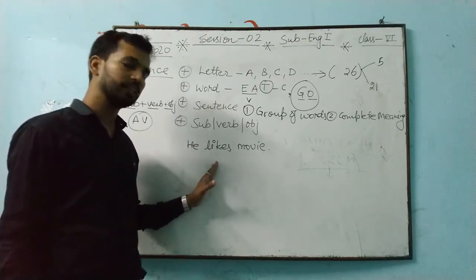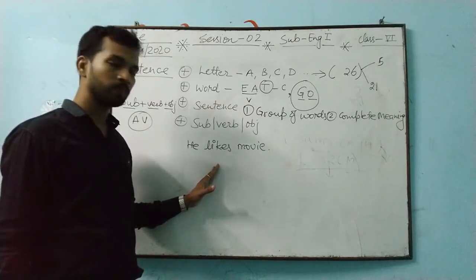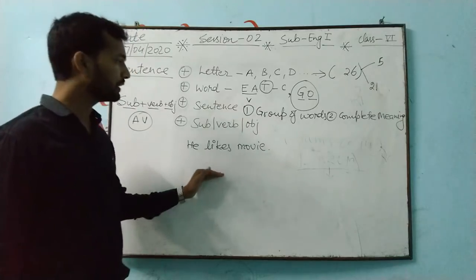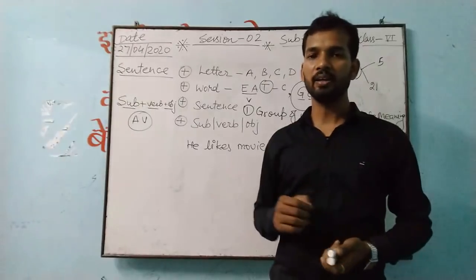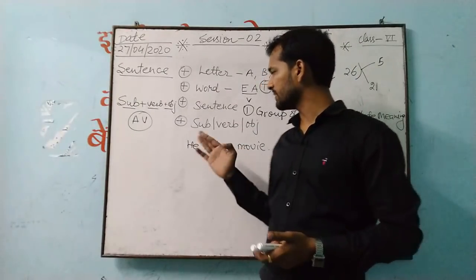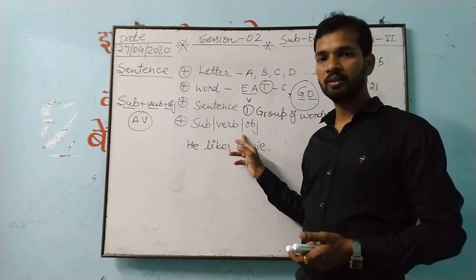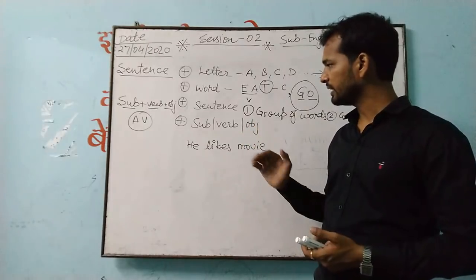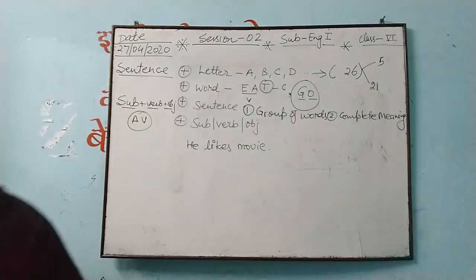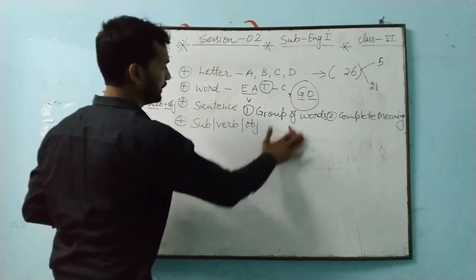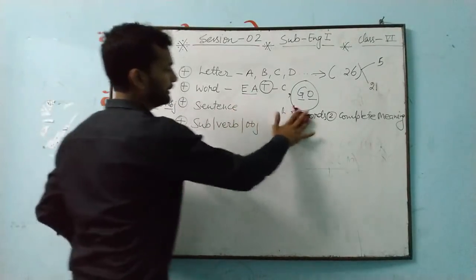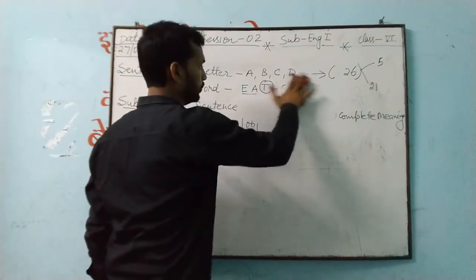After knowing this, we'll come to know about the kinds. But before that, there are a few more things I have to explain that are related to our subject, verb and object. We'll come to know about that, and thereafter we'll start further things. Now see, these are all the things which I am telling you.